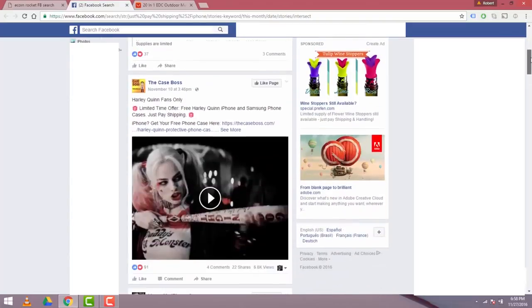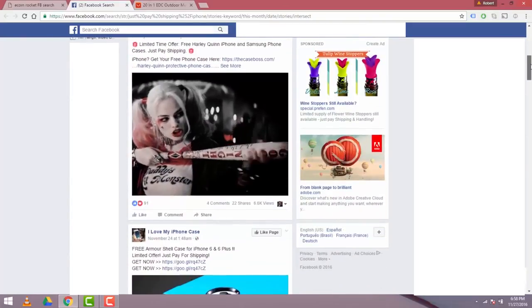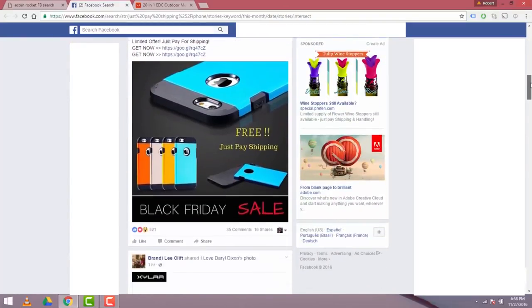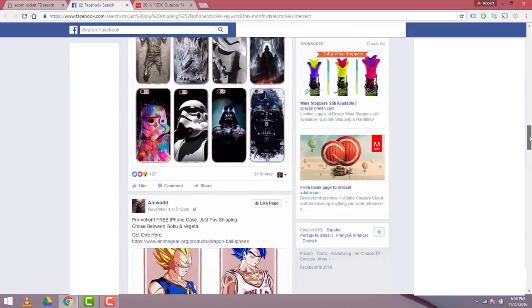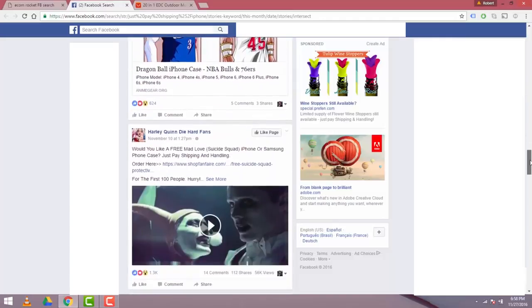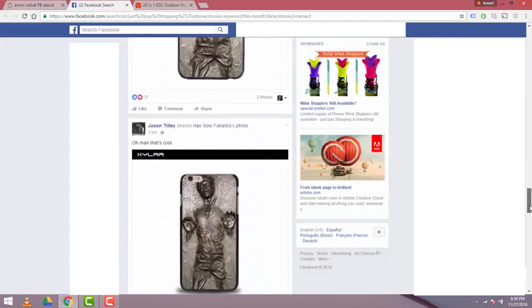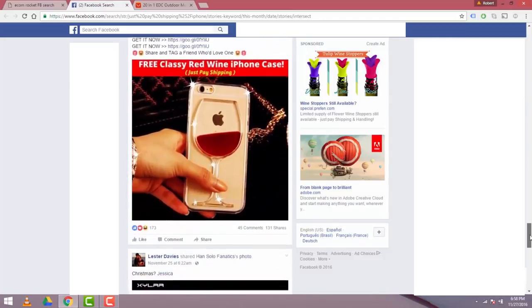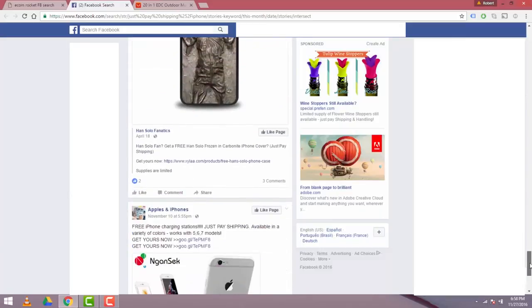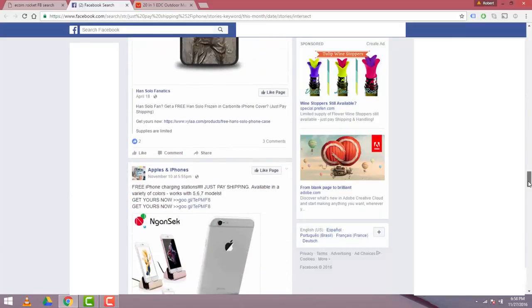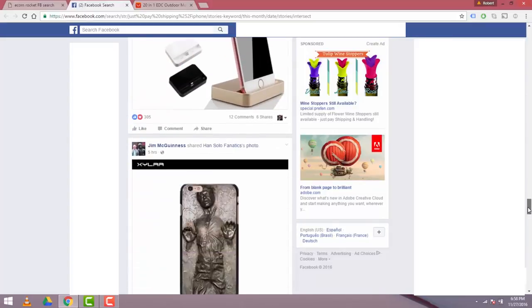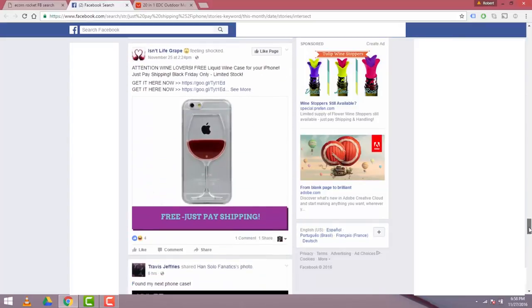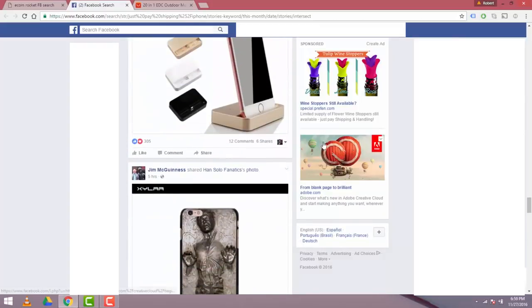And let's scroll down here. We see some ads here. Harley Quinn for iPhone, and I love my iPhone case. I'm not really into iPhone cases, so I'm going to keep scrolling down if I can to just try and find something new, something a little bit different. Oh, that's interesting, a little wine case. And what is this? iPhone dock. Okay, so that's cool. We have 474 views there, 305 views there. Okay, so an iPhone dock seems like the thing that's really going to resonate with me.